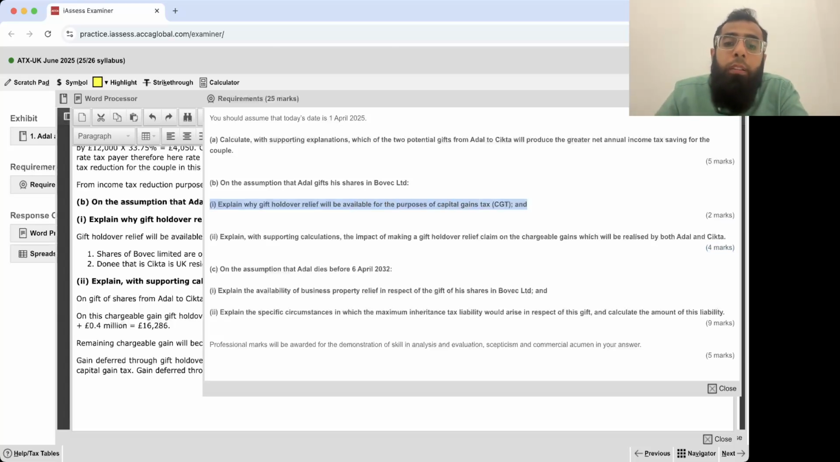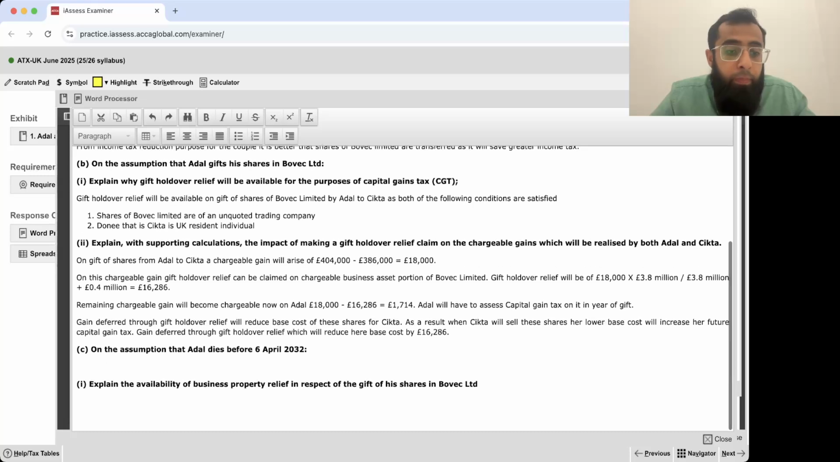Conditions of gift holdover and how the gift holdover relief operates. Okay, now let's move forward. Part C. On the assumption that Adil dies before 6th April 2032, explain the availability of business property relief in respect of the shares in Bovac Limited. So now he's moving towards the IHT implications. Let me copy it from here and we'll paste it here. Believe me, till now this question has been a very easy question.